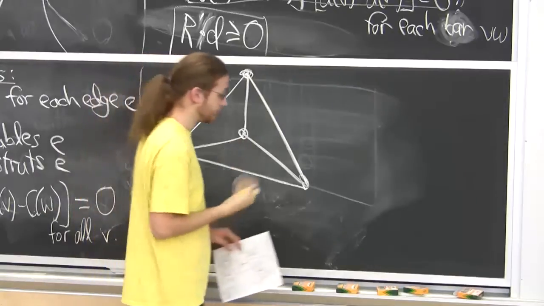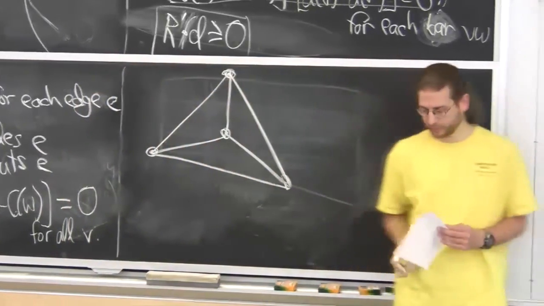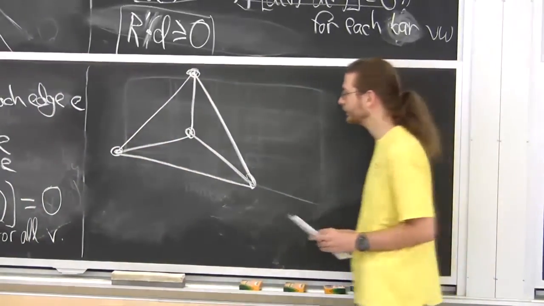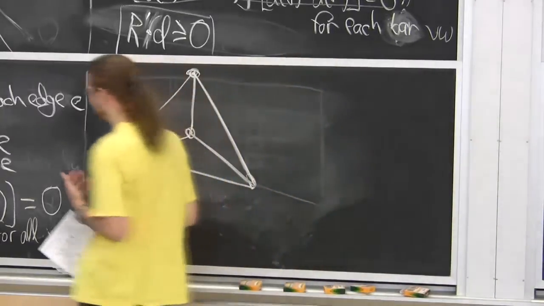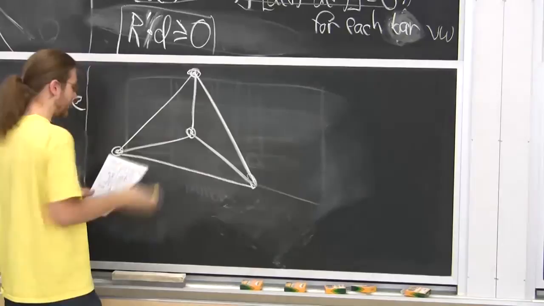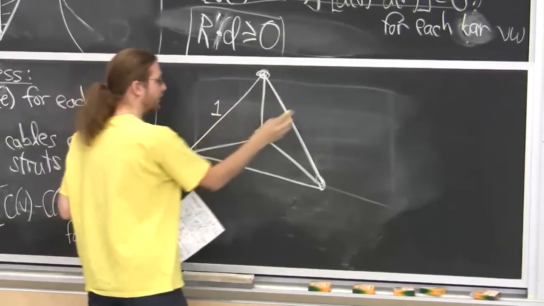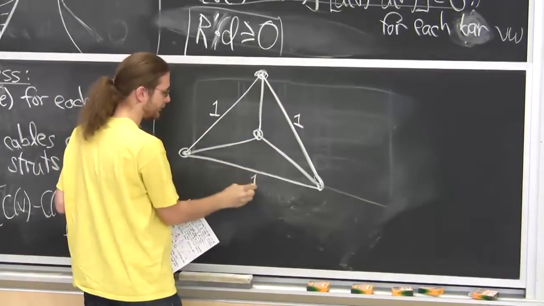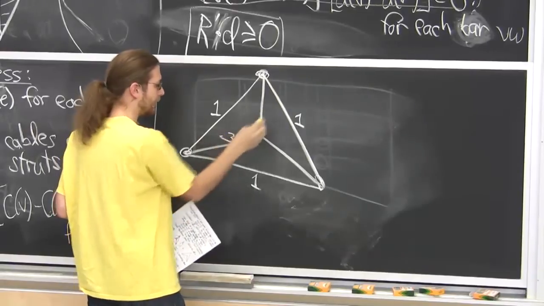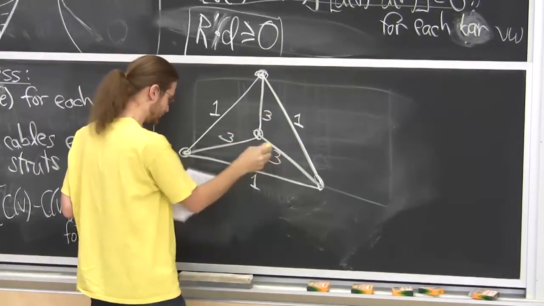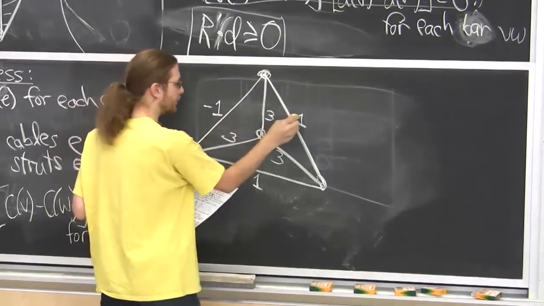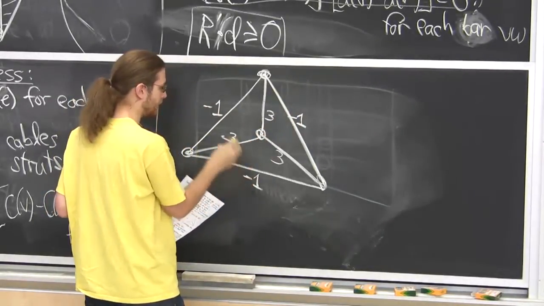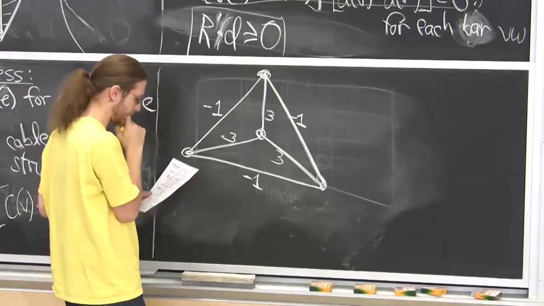Here's a rigid linkage. I'm not going to say yet which edges are struts and cables. In some sense, I can do that later. And I'm going to put numbers 1 along all the outside edges, and the numbers 3 along all the inside edges. -1 and 3, positive 3.